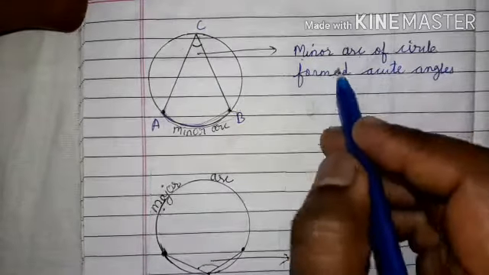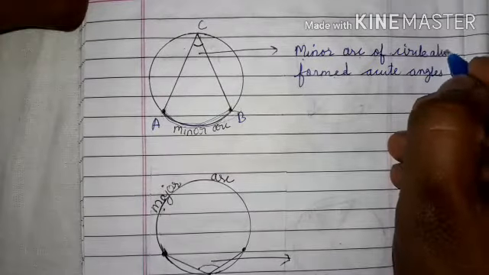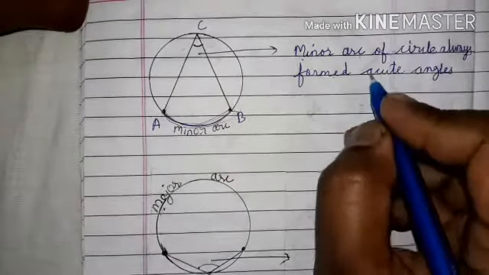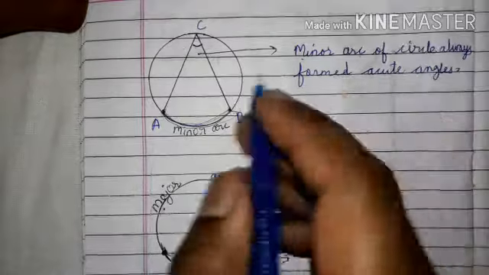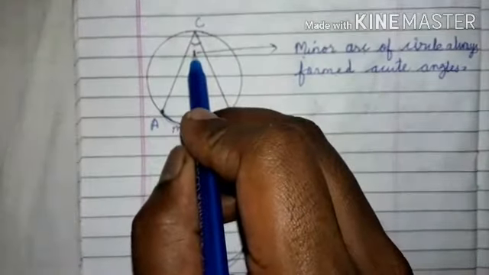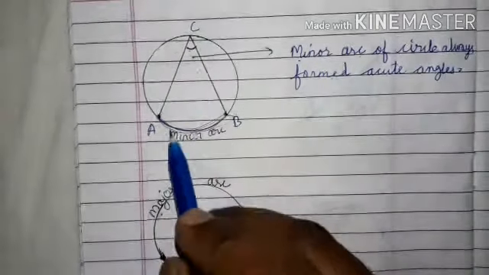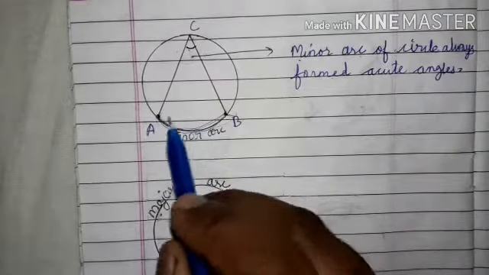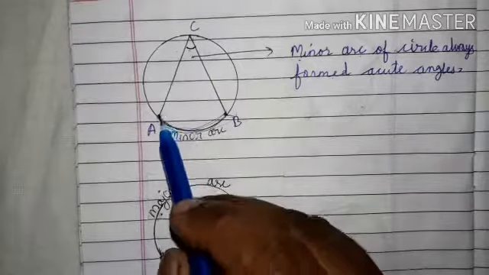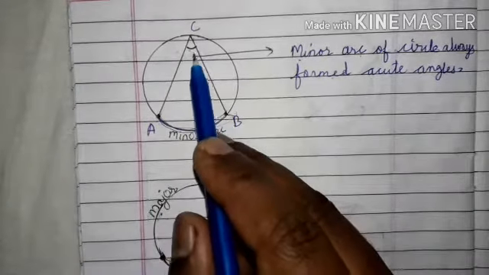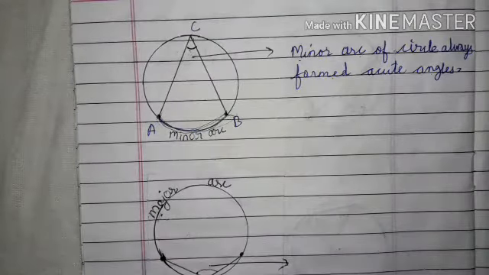It means this angle is always an acute angle because it is formed by the minor arc. Therefore, angle ACB is always an acute angle.